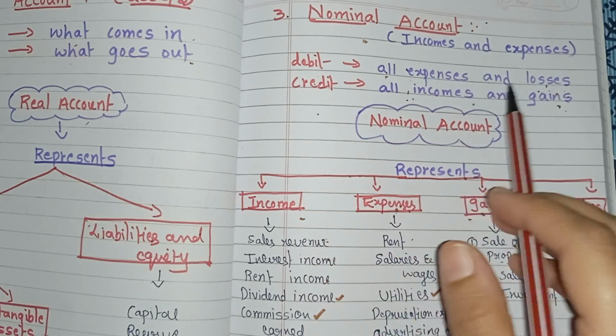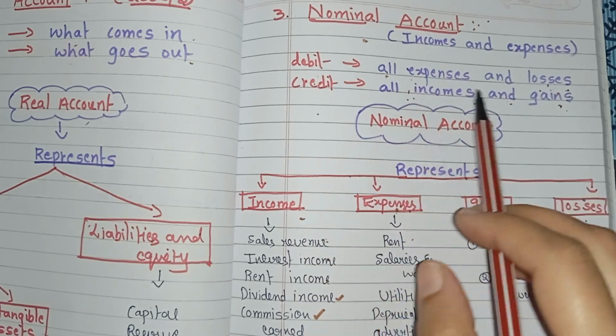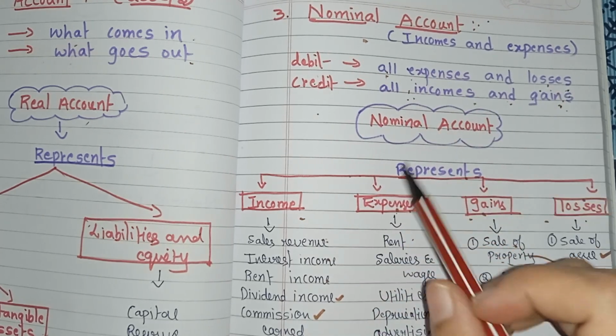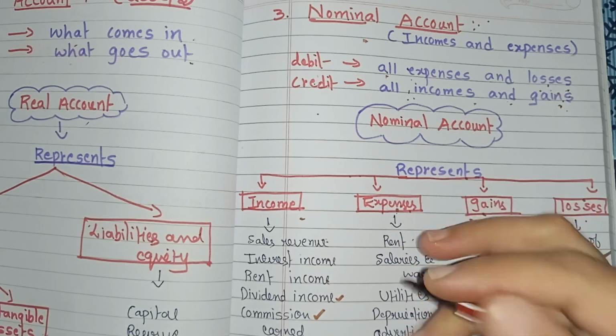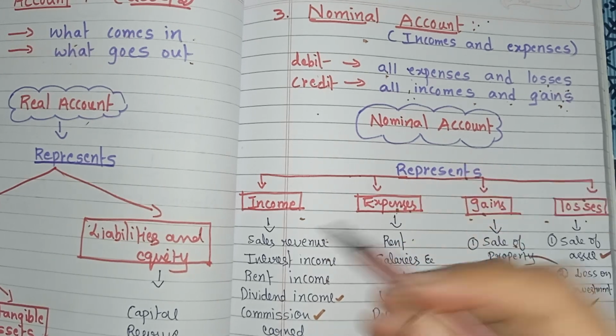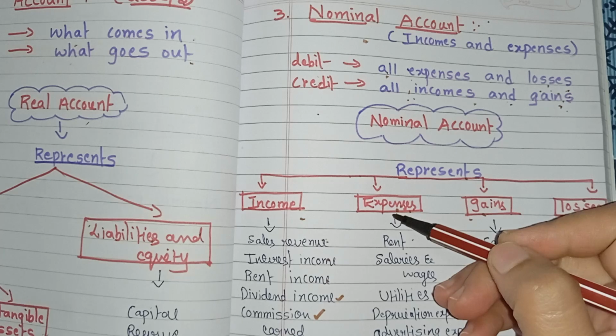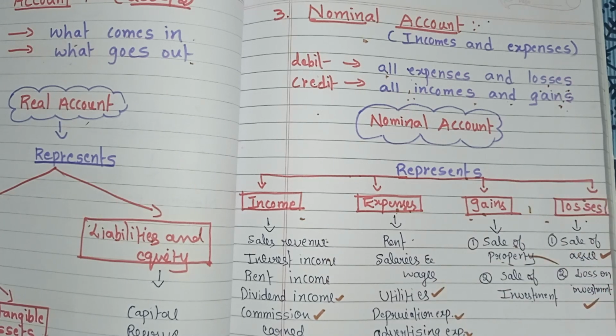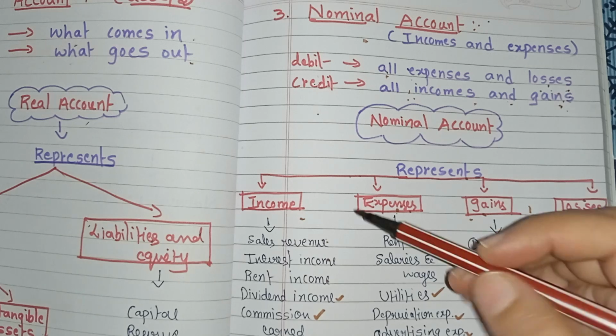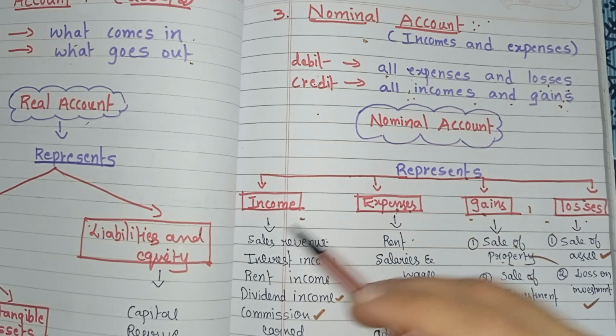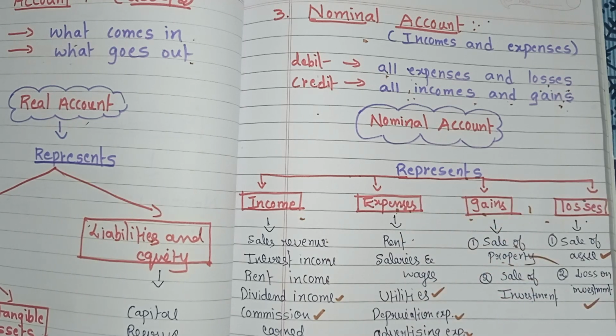So nominal account is an account that represents income, expenses, gains and losses. Now we will see the items that come under income, expenses, gains and losses.